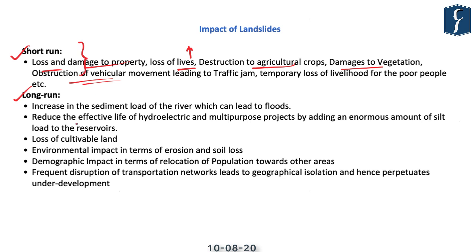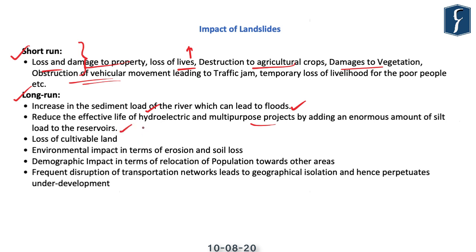But if we talk about long-term consequences, in the long run, landslides lead to a lot of discharge of sediments into the river, which increases the sediment load and slows down the flow of the river, causing floods. It reduces the effective life of hydroelectric and multi-purpose projects by adding an enormous amount of silt load to the reservoirs.